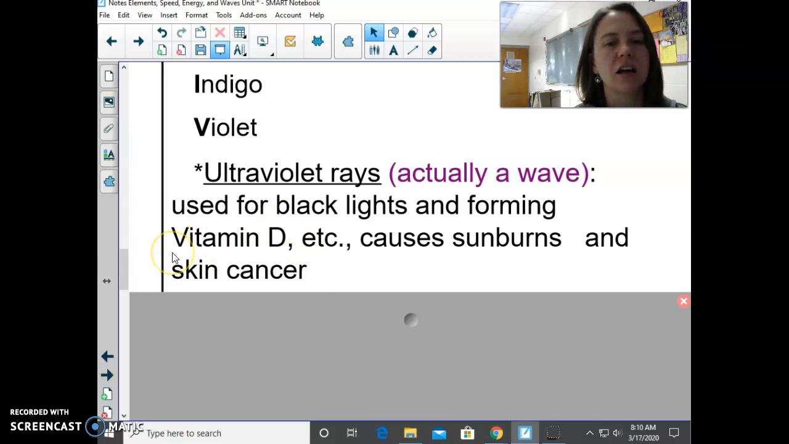And we use sunlight to make vitamin D. And also, if you get too much, then you will get a sunburn and also skin cancer. Ultraviolet rays have enough energy to penetrate the skin, and if you get too much of it, to mutate your DNA, so you should wear sunscreen. Black lights are ultraviolet rays.